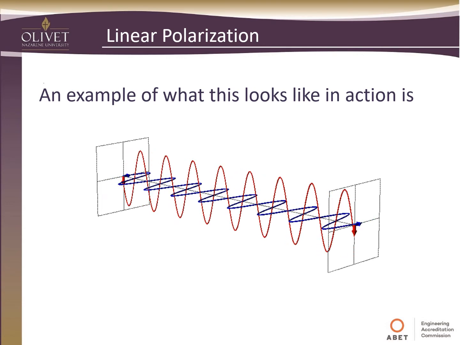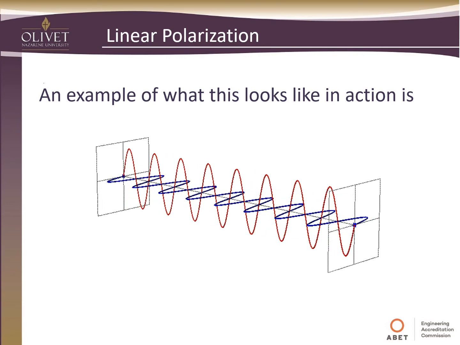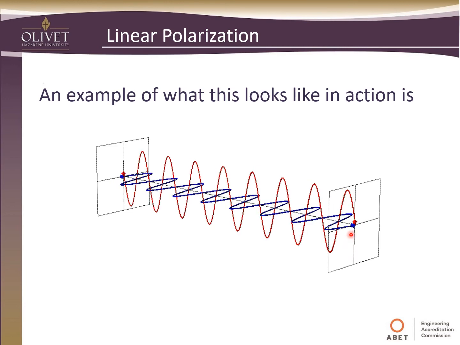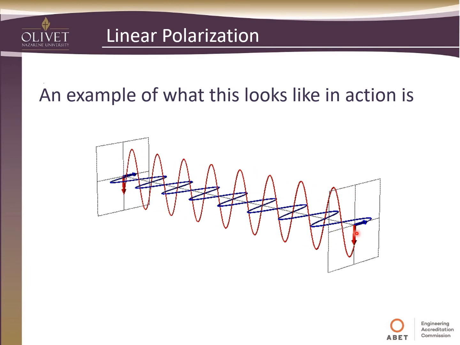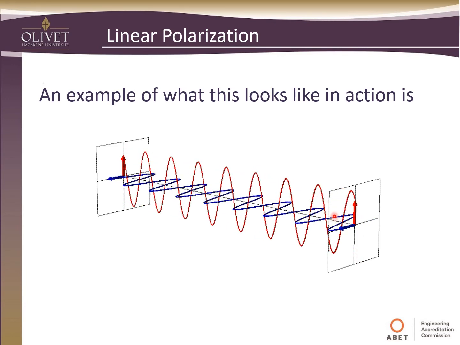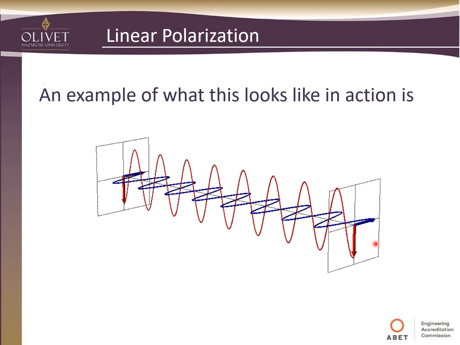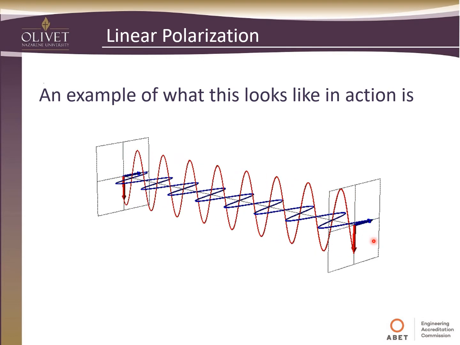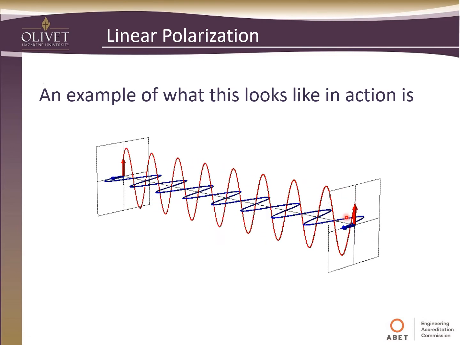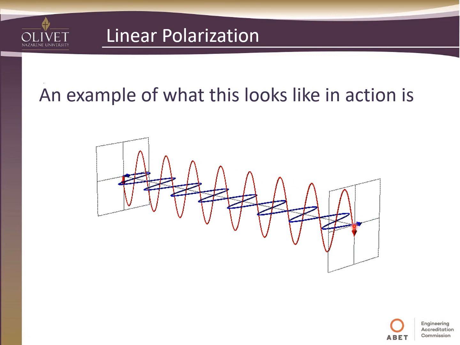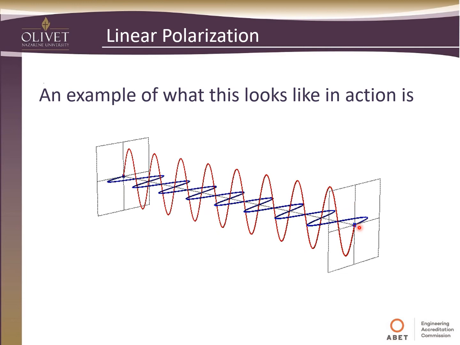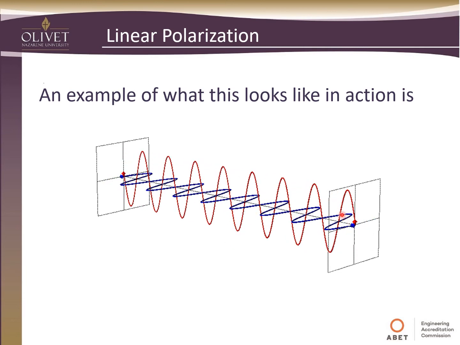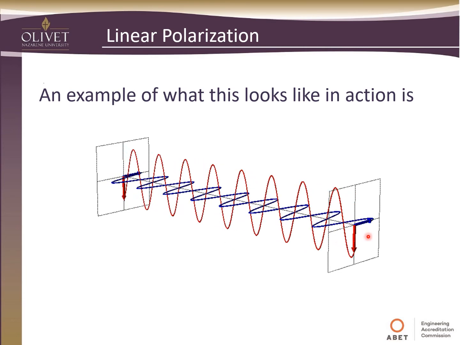So here's an animated GIF that kind of demonstrates what's going on here. As you can see, the red and the blue, those are your F1 and F2, and they're going back and forth. So the resultant would be adding those two together. My red pointer here would be where the resultant would be as I add those together, roughly. And so you can see I'm just going back and forth in a line. So like I said, this is linearly polarized.